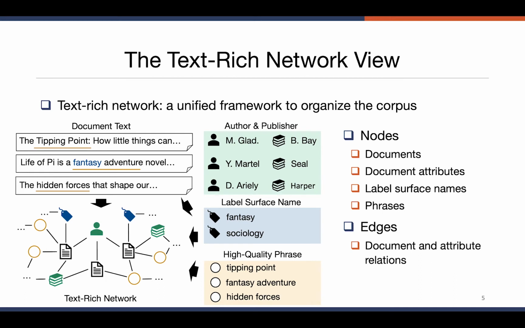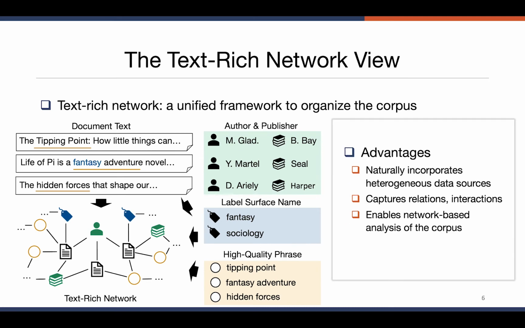In addition to those, we also perform label surface name matching, as the occurrence of a label surface name could serve as a weak indication of document category. And we also mine high-quality phrases to explicitly model textual similarities between documents. For the edges in the network, they capture document and attribute relations. Besides the network structure, the document nodes are also associated with their raw text content, and this is also why we call it a text-rich network.